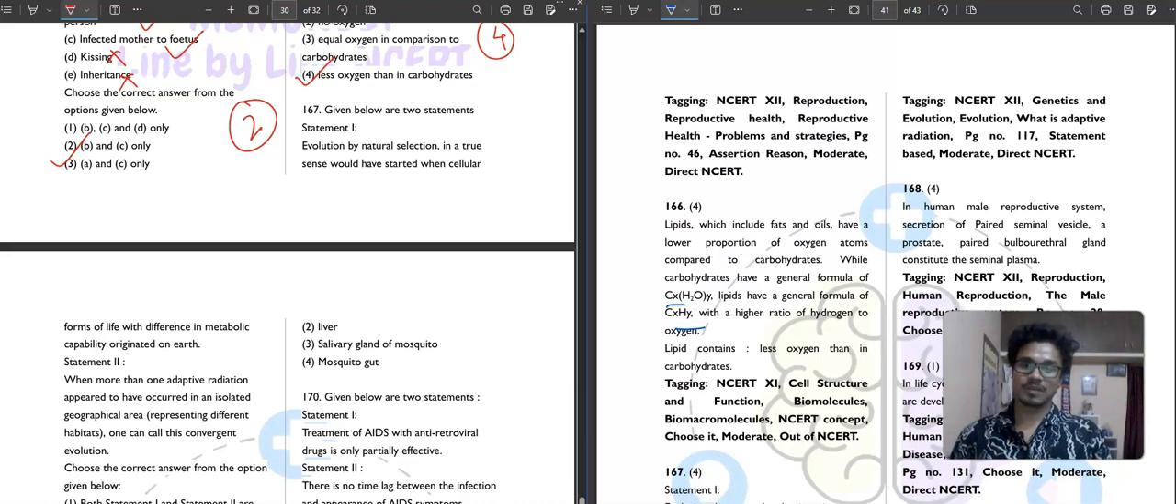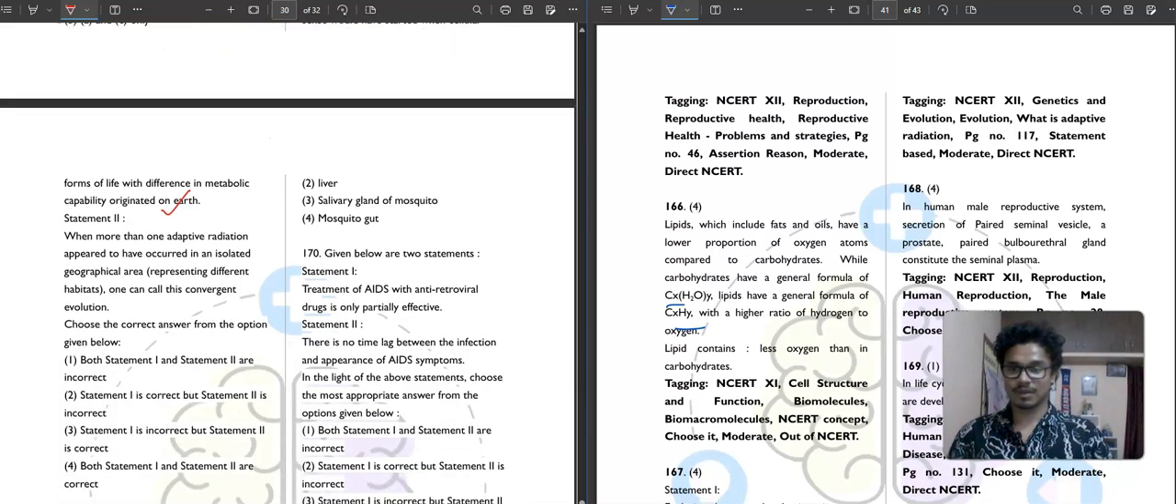Given below are the two statements. Statement first: evolution by natural selection in the true sense would have started when cellular forms of life with differences in metabolic capability originated on the earth. This statement directly came from NCERT. Okay, so this is a correct statement. And statement second is saying that when more than one adaptive radiation appears to have occurred in an isolated geographical area representing different habitats, one can call this convergent evolution. Both are correct statements. So fourth option is your correct answer.